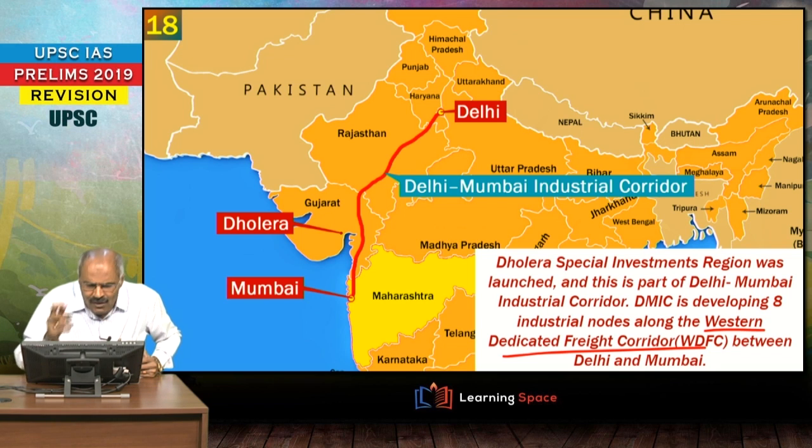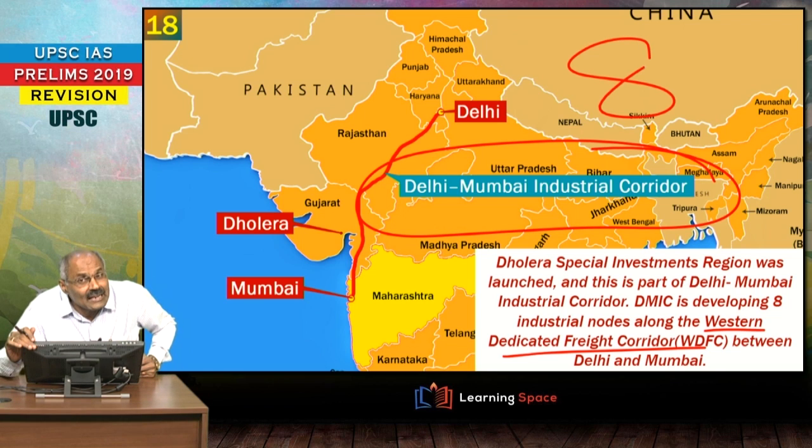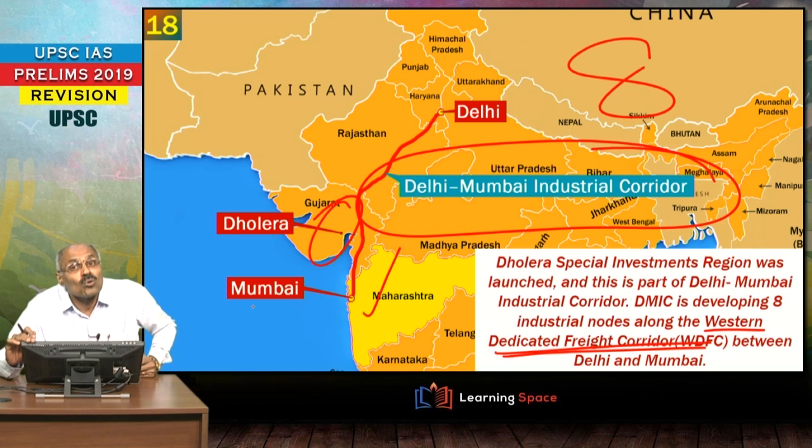So the aspect of Delhi-Mumbai Industrial Corridor, please do not forget 8 industrial nodes in 6 states. What are these 6 states? Starting from Maharashtra, Gujarat, Rajasthan, Madhya Pradesh, Haryana, then Uttar Pradesh. So total it will have 8 industrial nodes from 6 states, and it is running along the Western Dedicated Freight Corridor, and Dholera is one such industrial node situated in Gujarat, right?